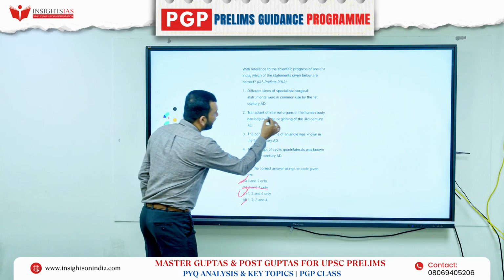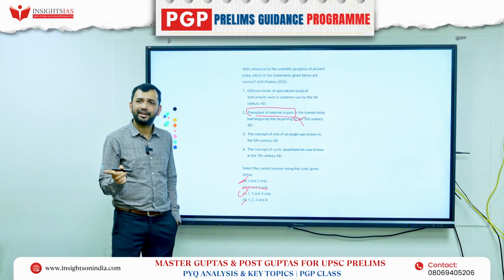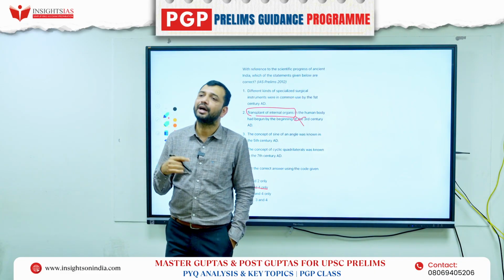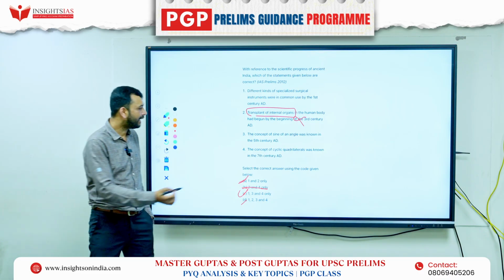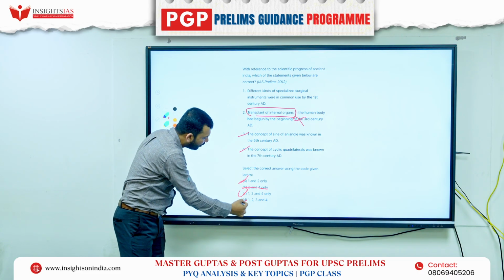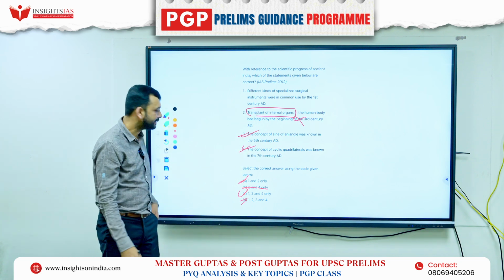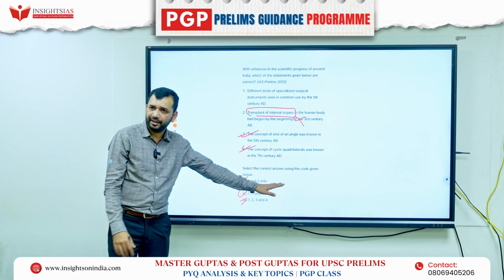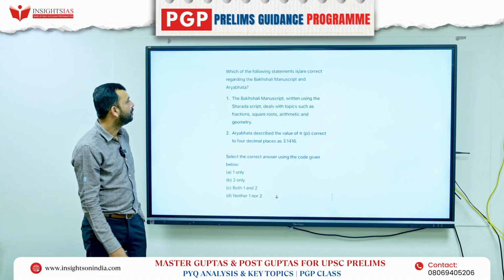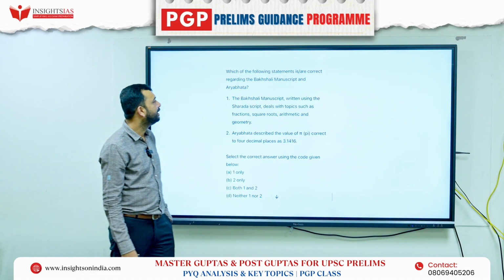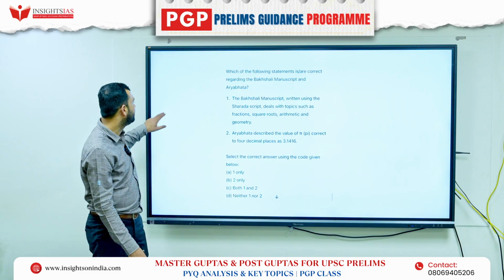But the transplant of internal organs had not basically begun, right? Small surgery was there, and skin transplantation was there basically, right? Otherwise, these two are correct. So if you look at it, this becomes more correct. A broader statement you can always consider as correct, right? So the answer should be 1, 3 and 4, right? Next, which of the following statements are correct regarding the Bakhshali manuscript and Aryabhata, right?